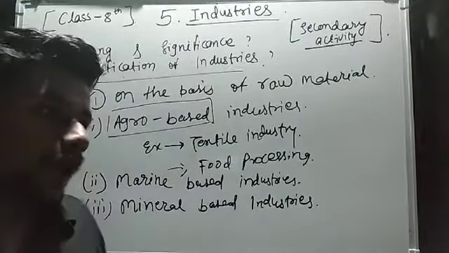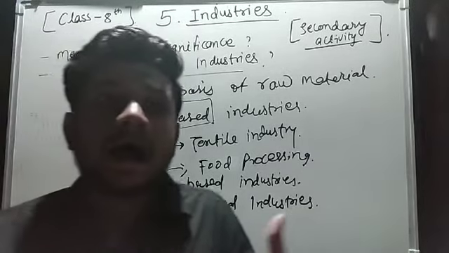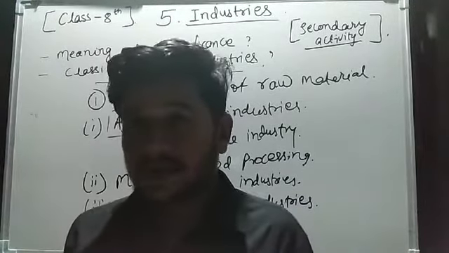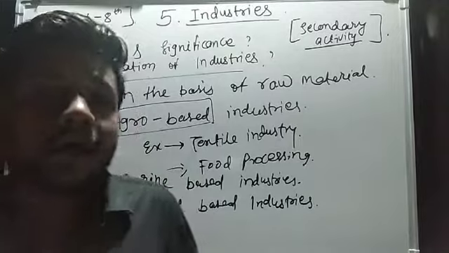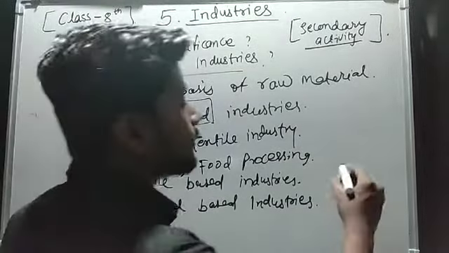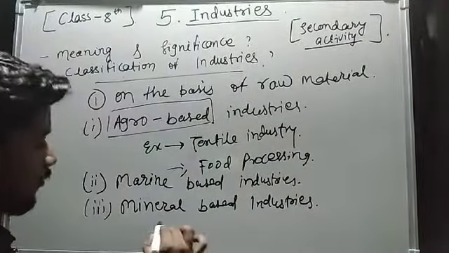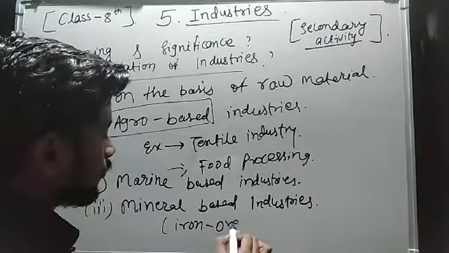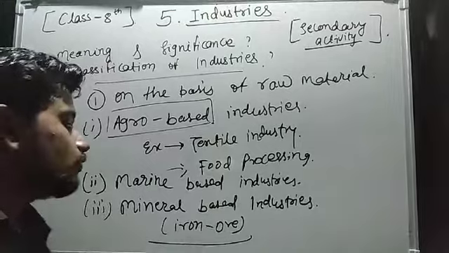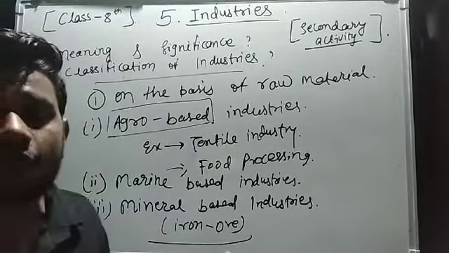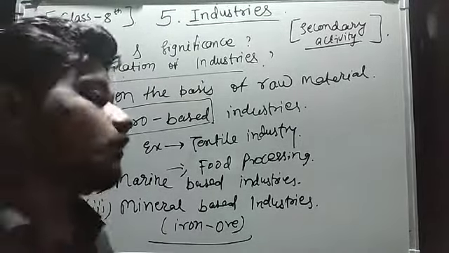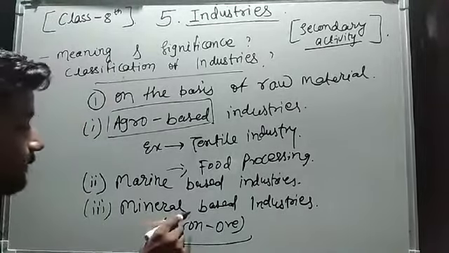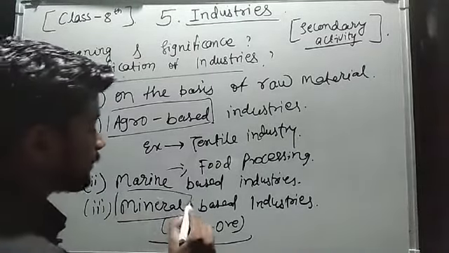We all use iron in our daily life. So from where does this iron come? Iron is produced from its ore, which ore? That is iron ore. So all the industries that are using iron ore for production of iron come under the mineral based industries.